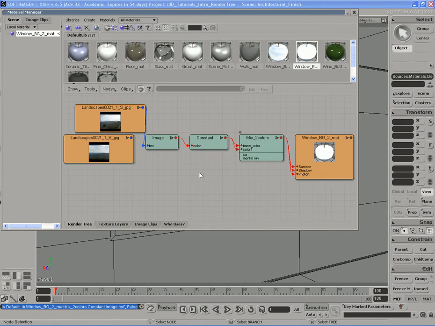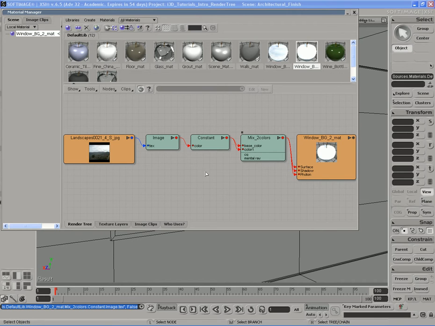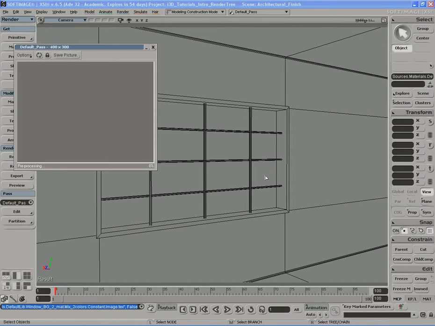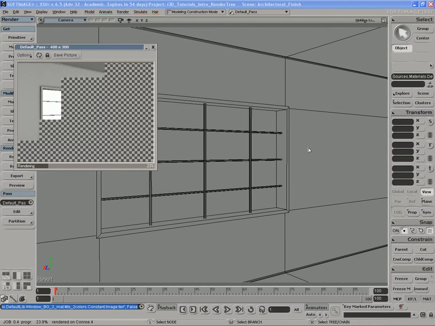So it stays consistent, but it's different enough to the point where nobody's going to point and go, hey, wait a minute, that's the same picture. It's a totally different picture, but it's of the same area, so it'll look much better.